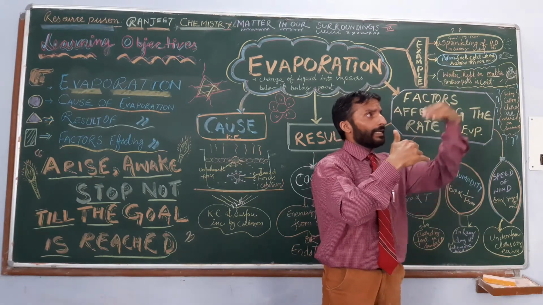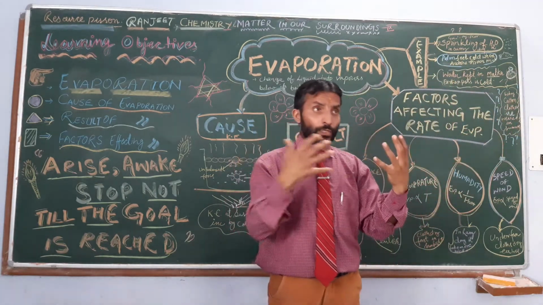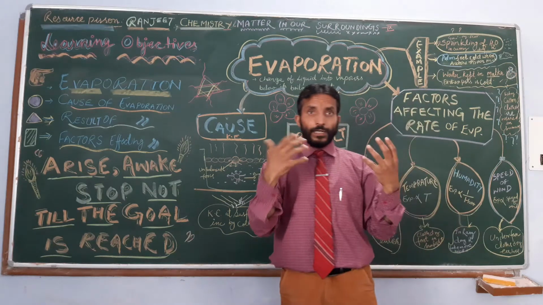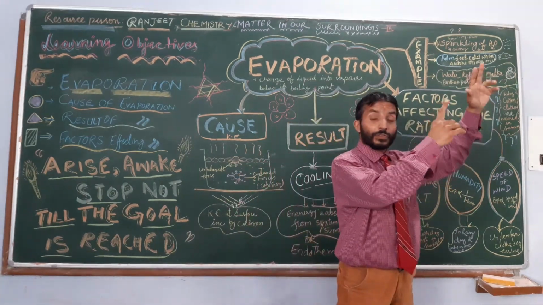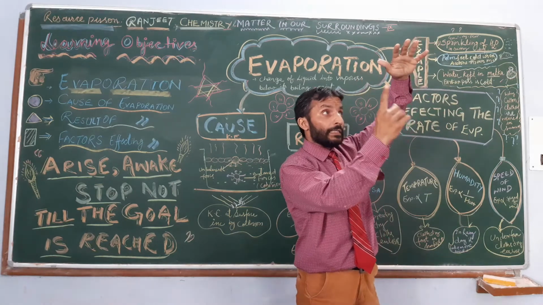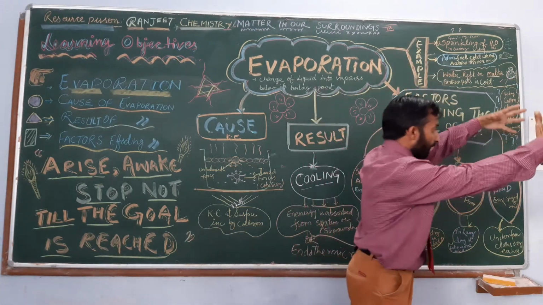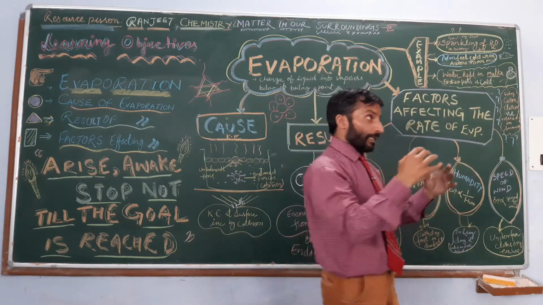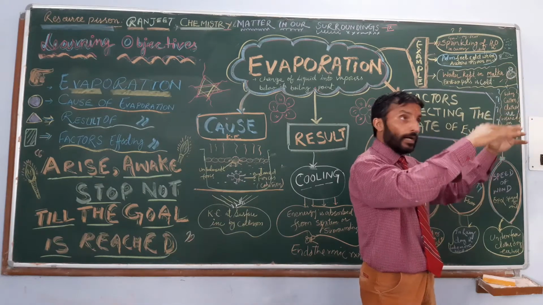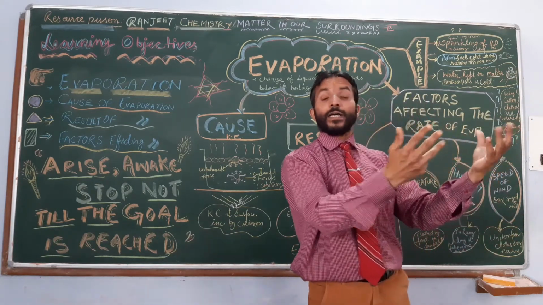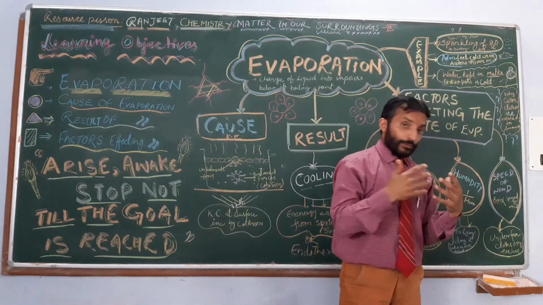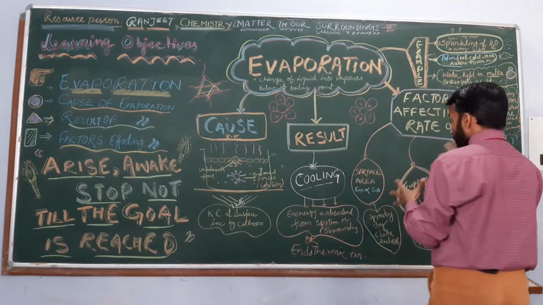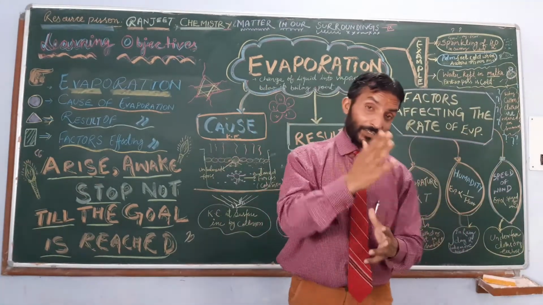Fan to dry the clothes. In another room without a fan, you have spread the clothes for drying. So where will you see a faster rate of drying? Where the fan was used. What happens there? The fan's air throws away the vapors which are produced by evaporation. So humidity decreases in that particular area, so the rate of evaporation increases. So with speed of wind, evaporation becomes faster. Okay, so these are the factors which affect the rate of evaporation.